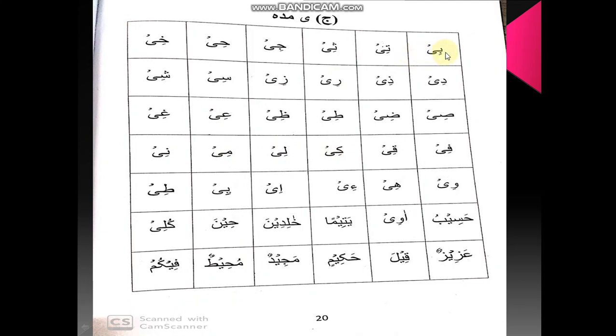It's ya madda. We have examples of ya madda. You can see before ya we have zer here.